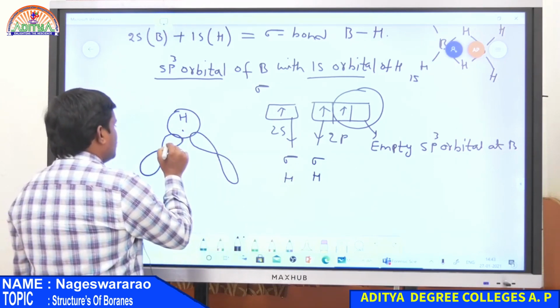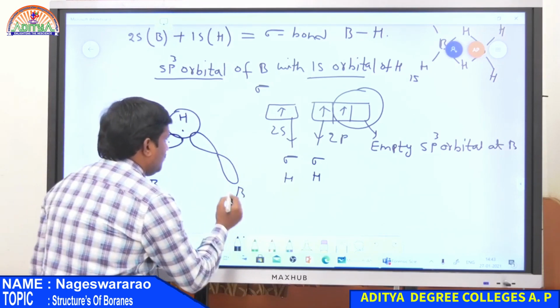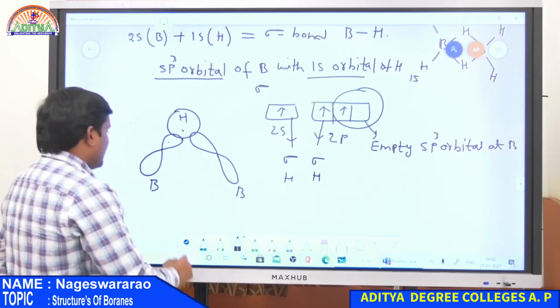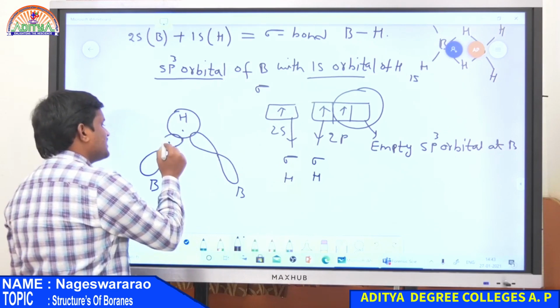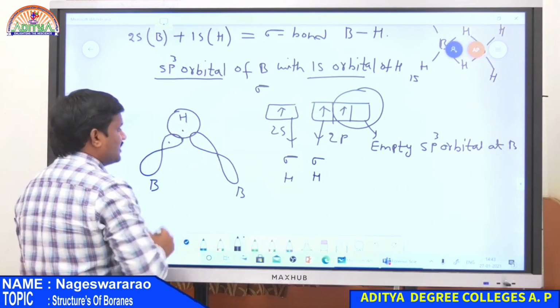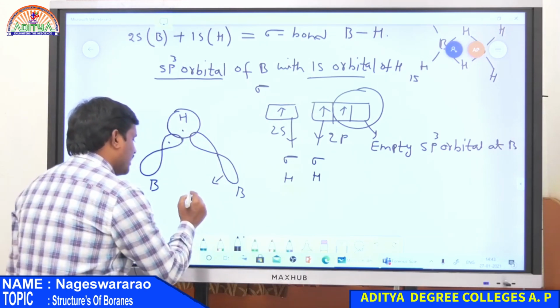Here this is a boron atom, this is also a boron atom, and this is a hydrogen atom. So there exists an overlapping between the sp3 orbital of one boron atom having a single electron, the hydrogen atom having a single electron, and a vacant sp3 orbital of another boron atom.